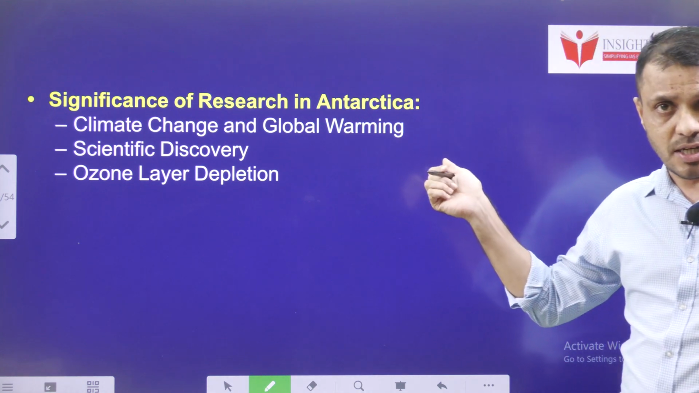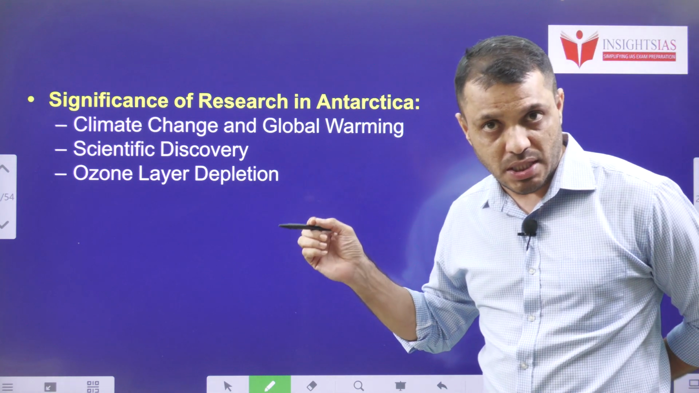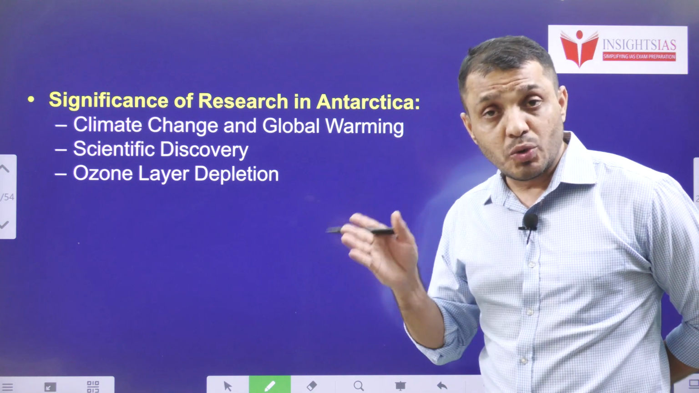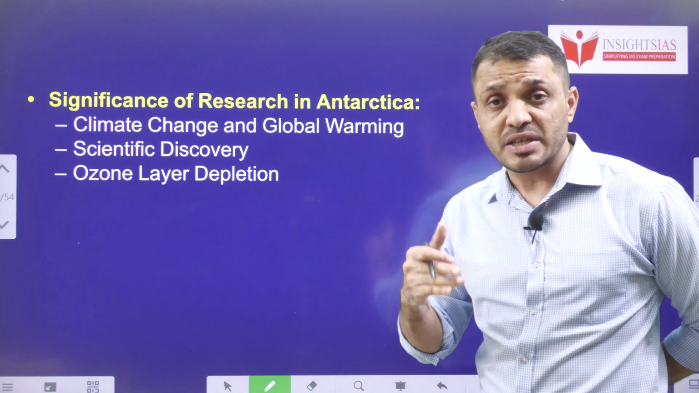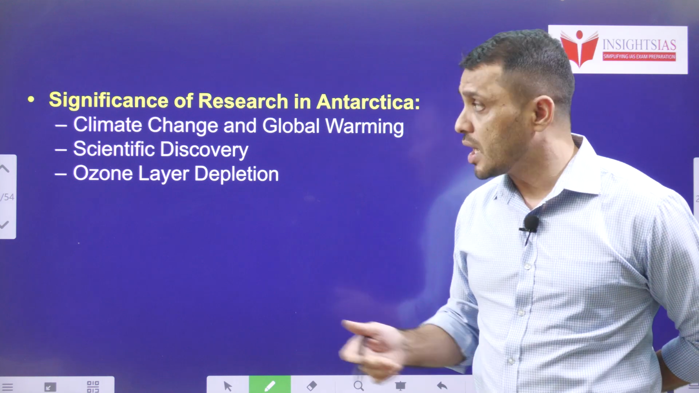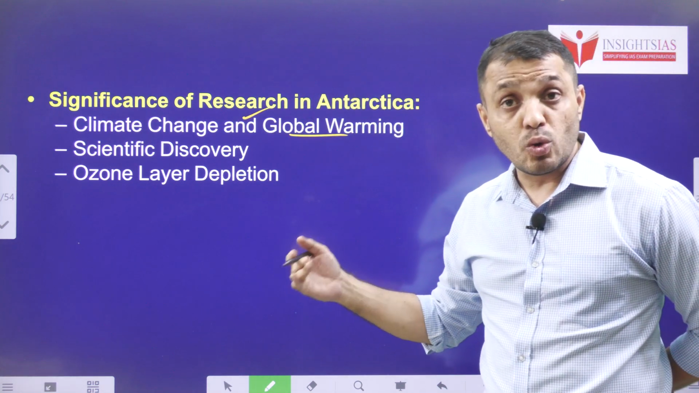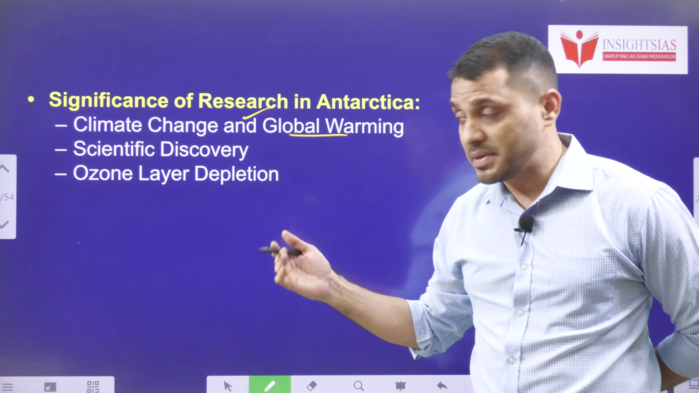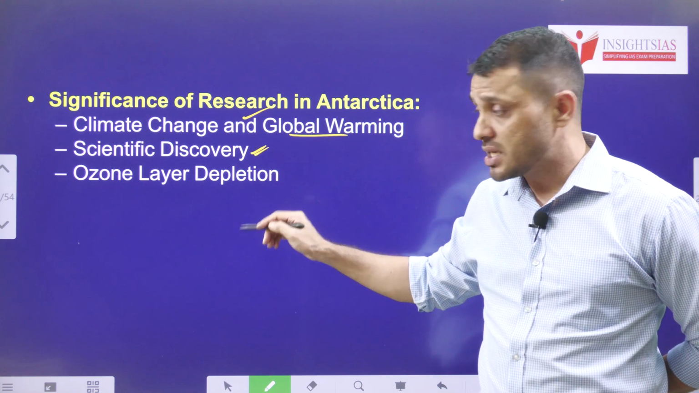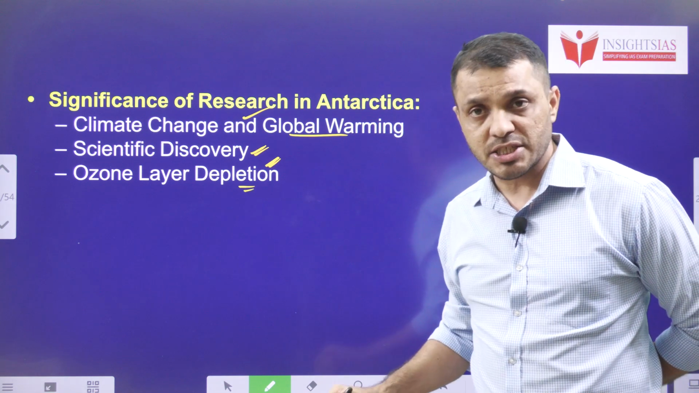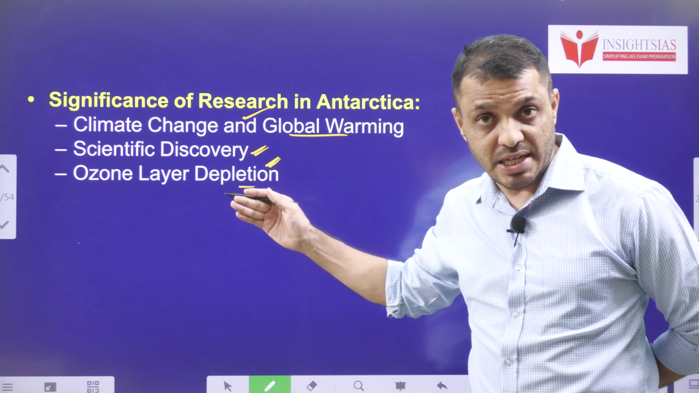Significance of research in Antarctic. That means why we have to do research in the Antarctic region. Of course, doing research in the Antarctic region has some significant benefits. They are climate change and global warming. We can understand even the ozone layer depletion effect also. Scientific discoveries and ozone layer depletion, like I said. So these are the various significances related to doing research in the Antarctic region.